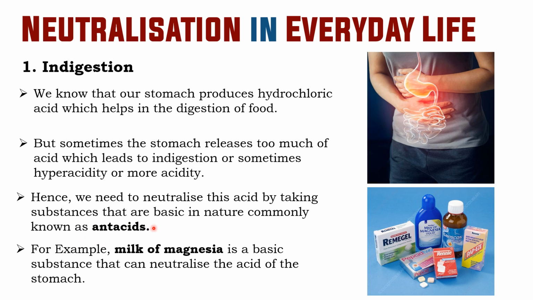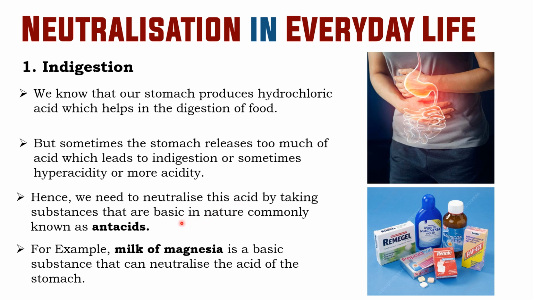The problem is acidity in our stomach, because our stomach produces more hydrochloric acid, and we feel indigestion or stomach pain. To solve that problem, we have to neutralize that acid by adding some base. When we add a base to that acid, the two cancel each other, and the acidity is less.